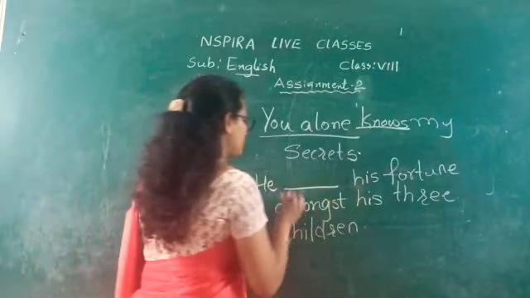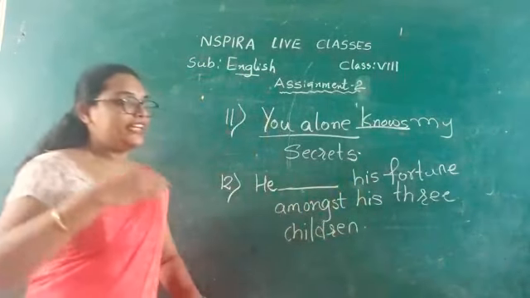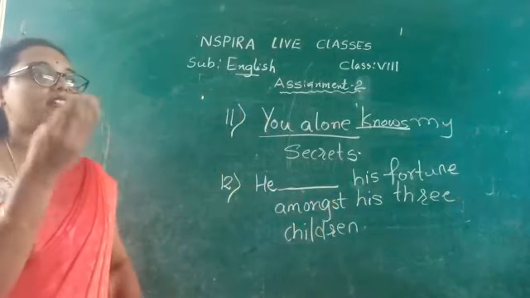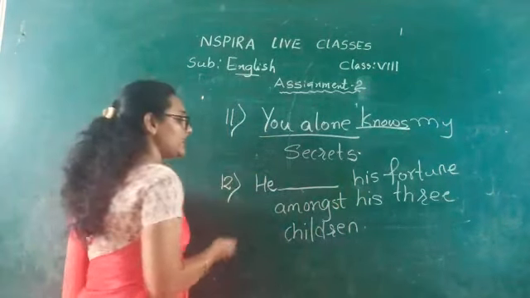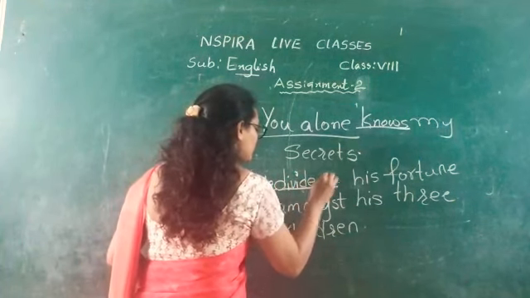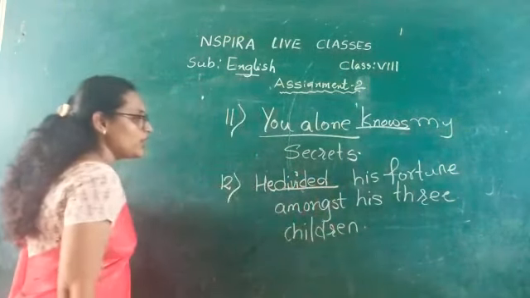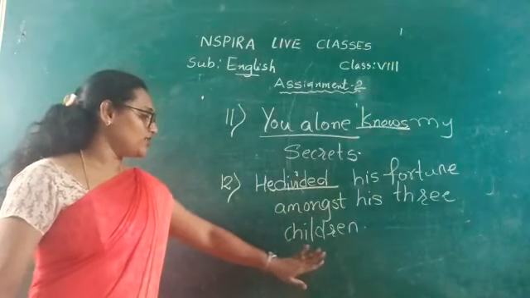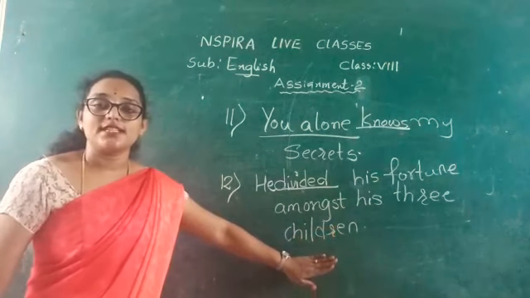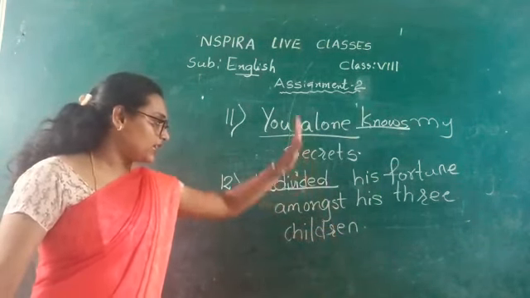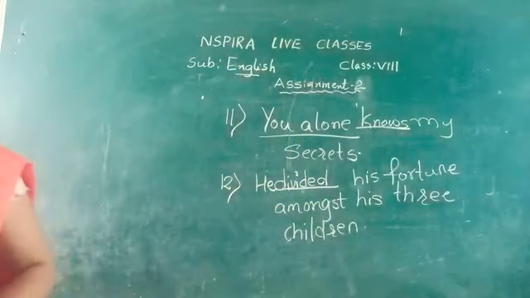He dash his fortune. What did he do? He divided his fortune amongst his 3 children. We have to write it in the past tense. So the sentence is in simple past tense. Here we have completed 12 questions.